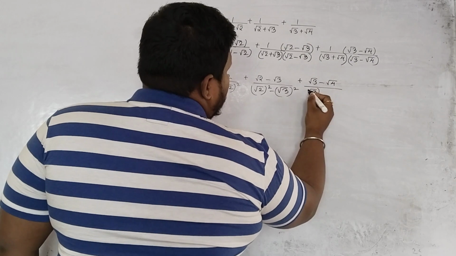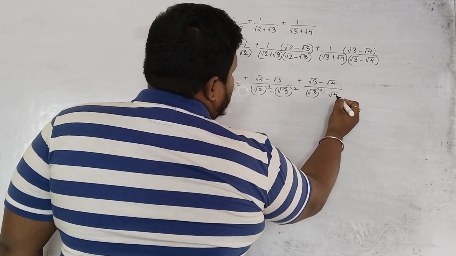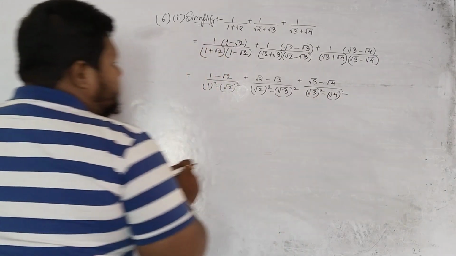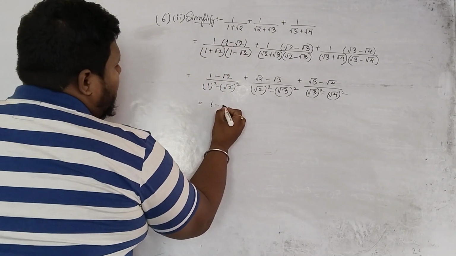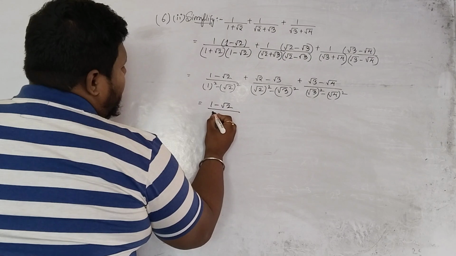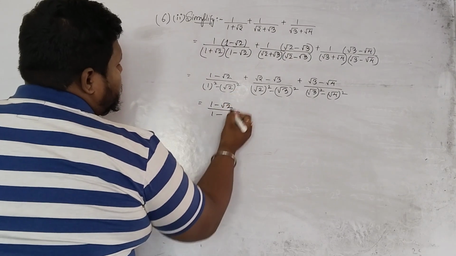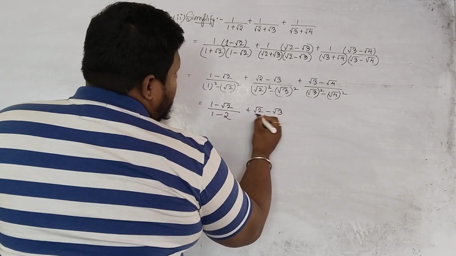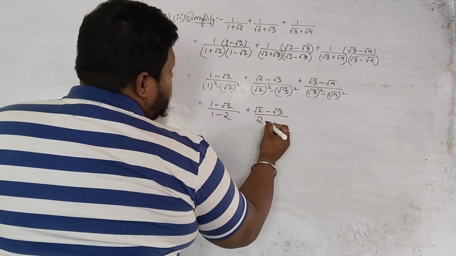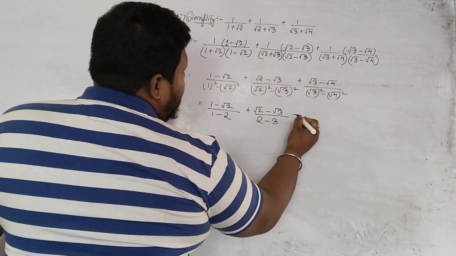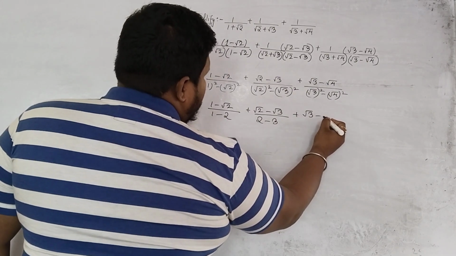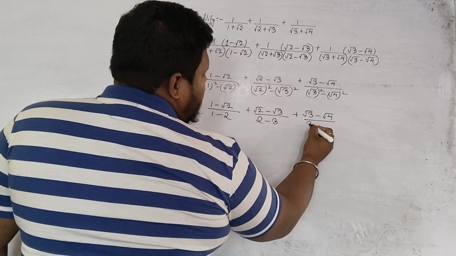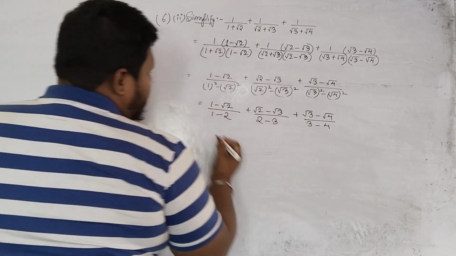Again here root 3 square minus root 4 square, because a plus b into a minus b is a square minus b square. Now 1 minus root 2 divided by 1 minus root 2 square is what? 1 minus 2, plus root 2 minus root 3 divided by root 2 square is 2, root 3 square is 3, plus root 3 minus root 4 divided by root 3 square, which is 3, root 4 square is 4.